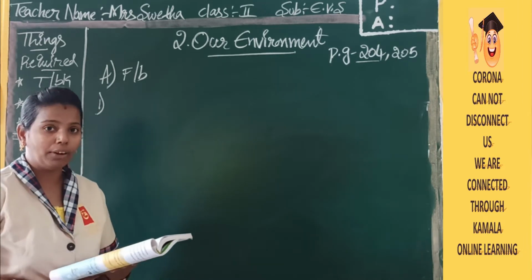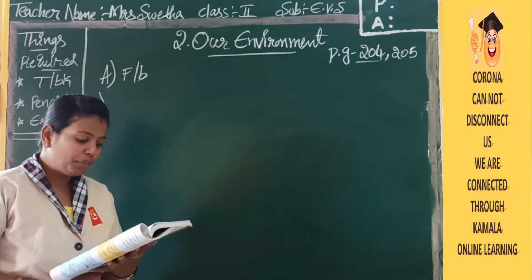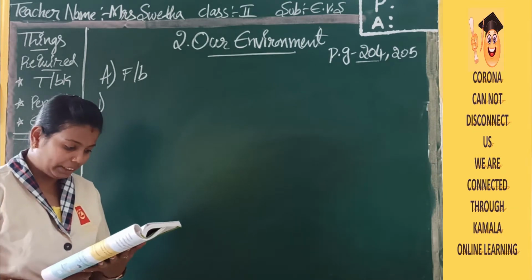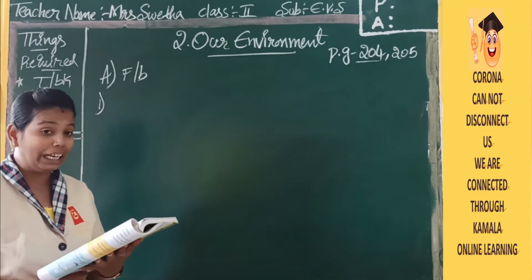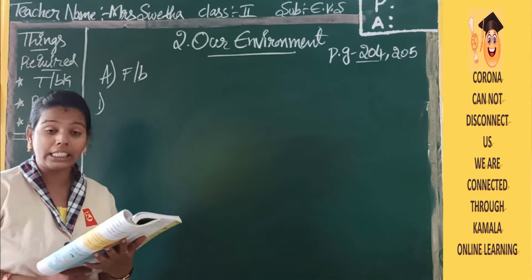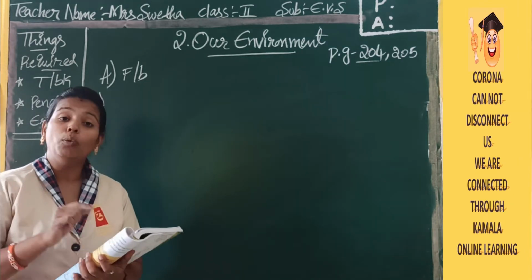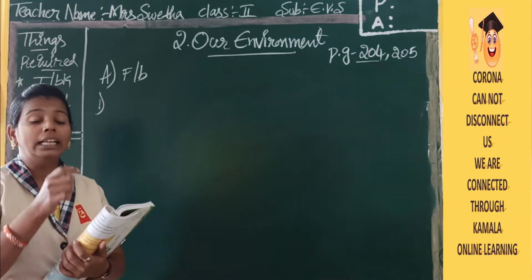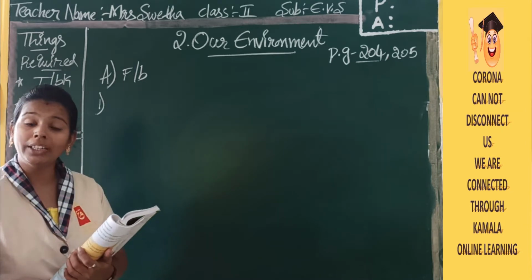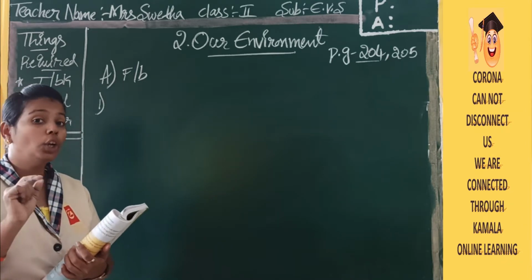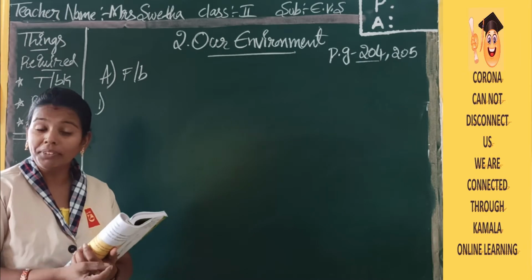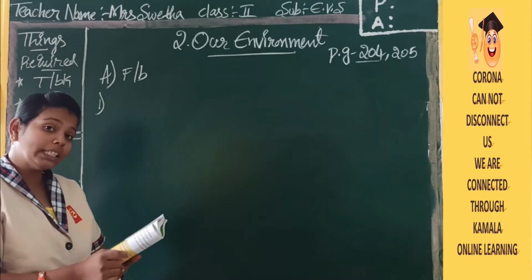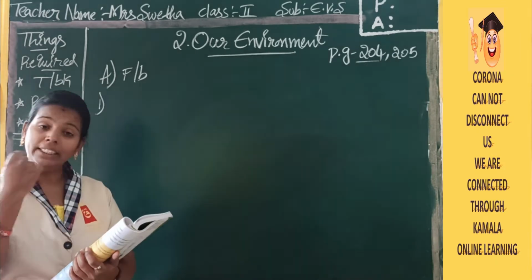Now let us start with the writing part. First one: all the things that are not alive are called dash things. Here, what are they asking? The things which are not alive, what will we call them? See, the options given: non-living thing, living thing.